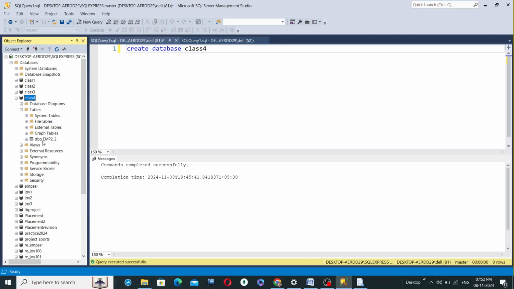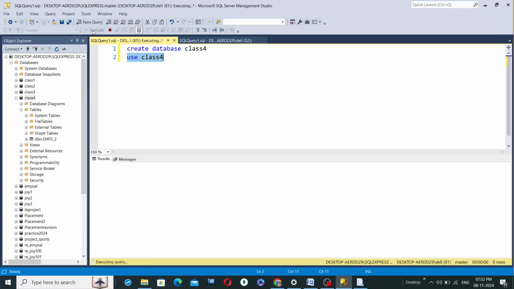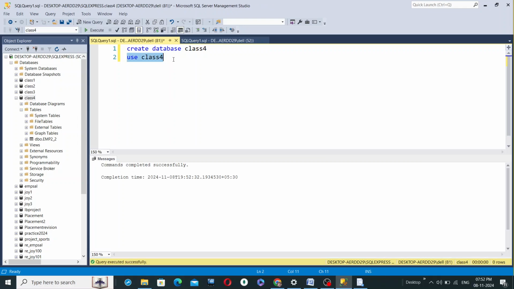So this emp2_2 will now be accessible in the form of a table, and it is a database object. This emp2_2 now becomes a database object. Now suppose I want to perform certain operations on this particular table emp2_2, and it is under which database? Class 4. So at first we have to write use class 4 and then select it and hit the execute button, and a dialog will come up like commands completed successfully.